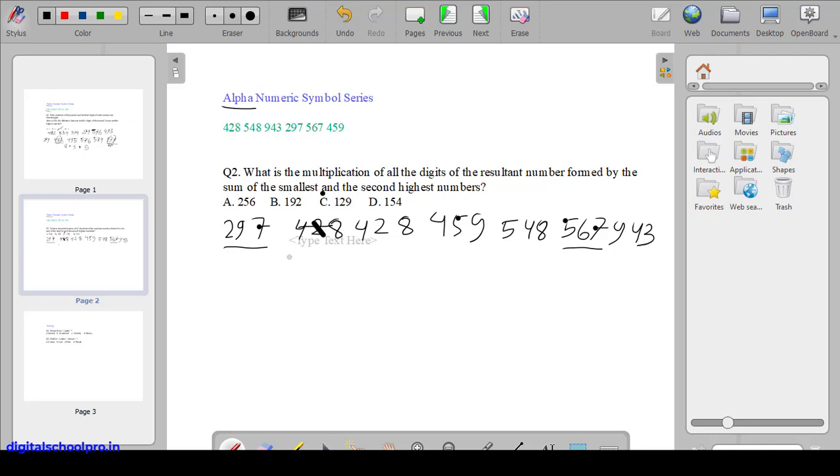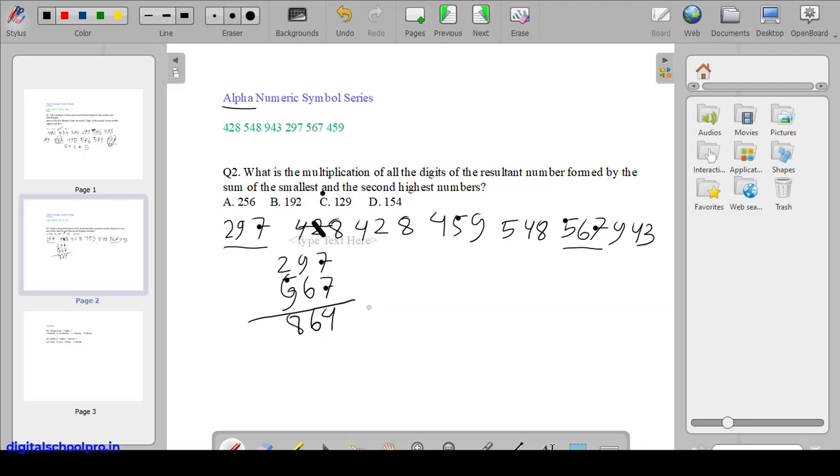If we do the sum of the smallest and the second highest, what do we find? 297 plus 567 gives us 864.